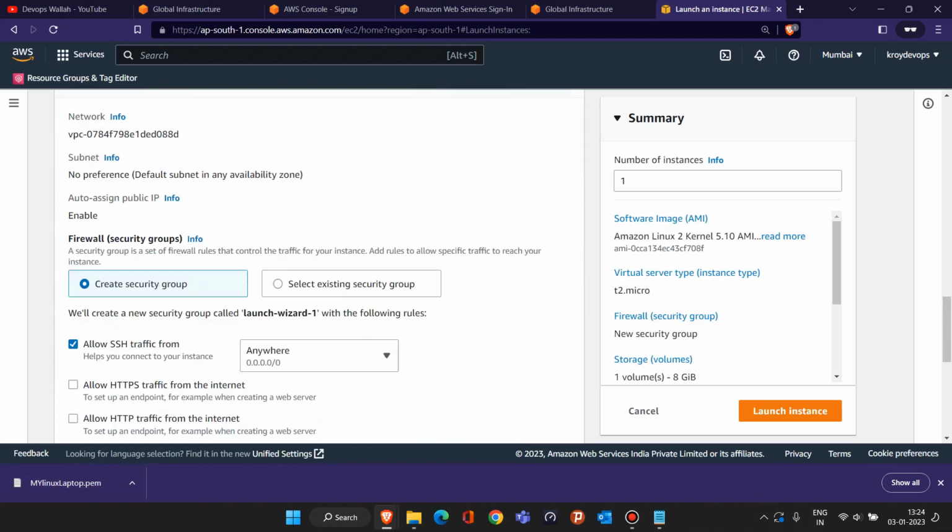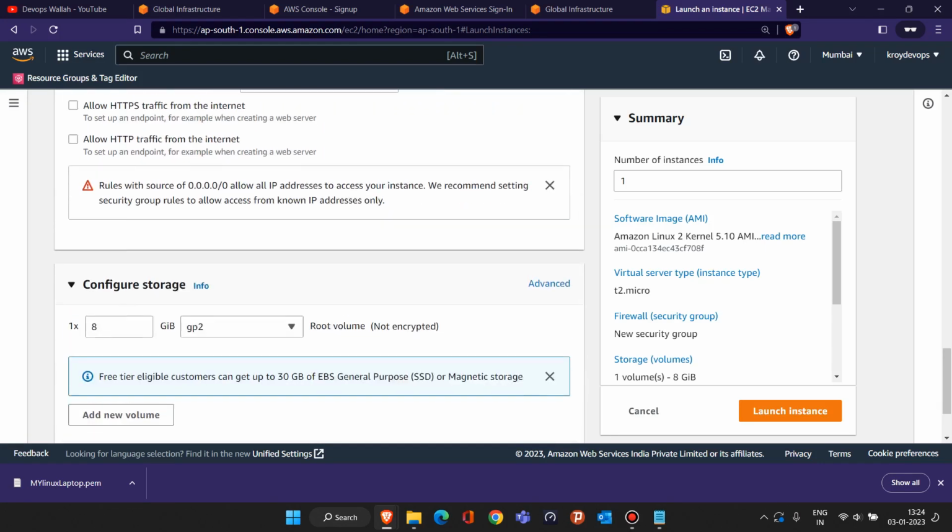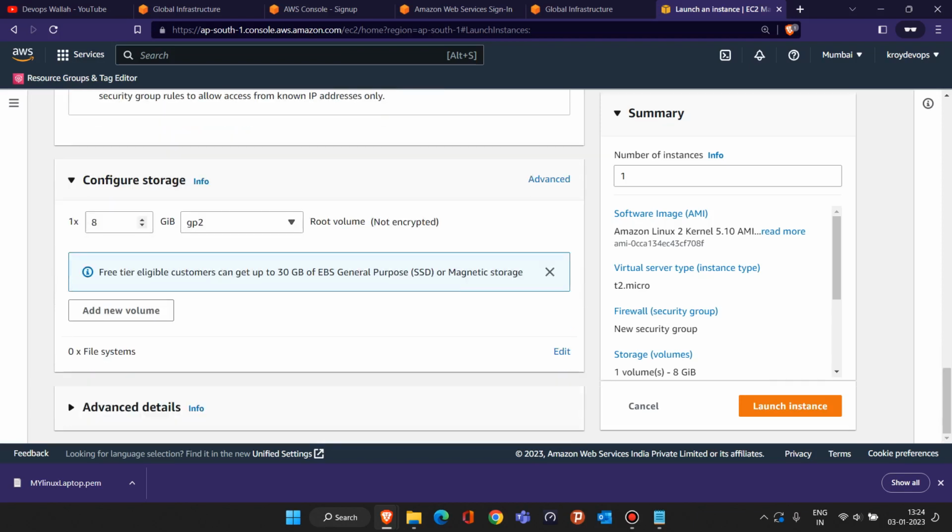Now here you don't have to do anything. Things like security groups and everything will be covered when we start our AWS specific classes. Currently, we are just trying to learn how to launch a Linux machine, so we can start with our Linux practical. And here we are attaching an 8 GB hard disk currently.